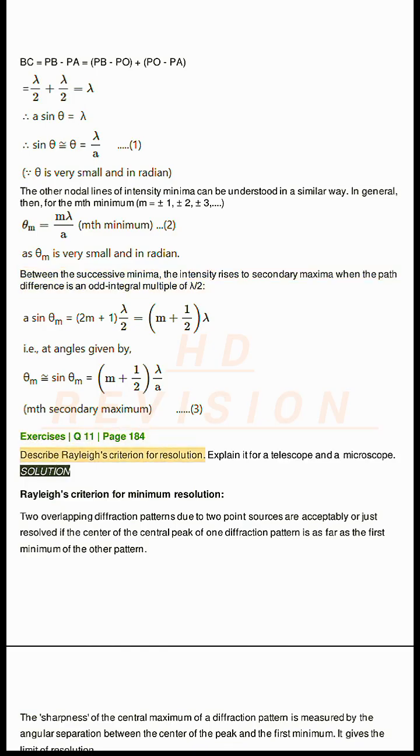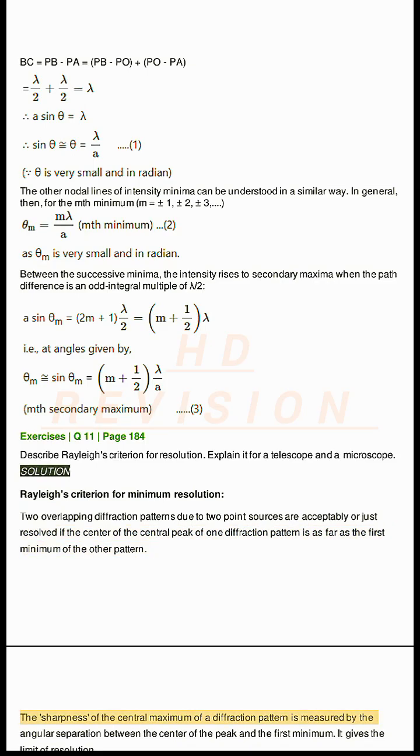Exercises Q11, page 184. Describe Rayleigh's criterion for resolution. Explain it for a telescope and a microscope. Solution. Rayleigh's criterion for minimum resolution: two overlapping diffraction patterns due to two point sources are acceptably or just resolved if the center of the central peak of one diffraction pattern is as far as the first minimum of the other pattern.